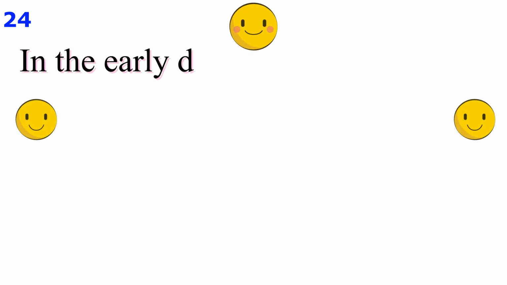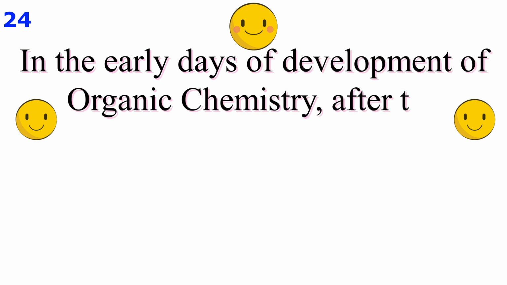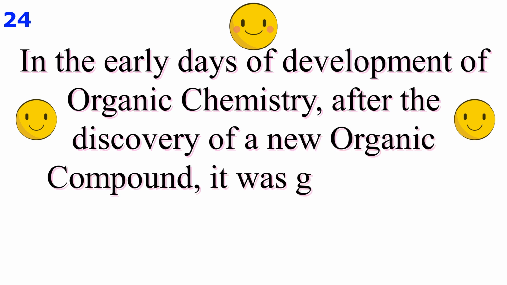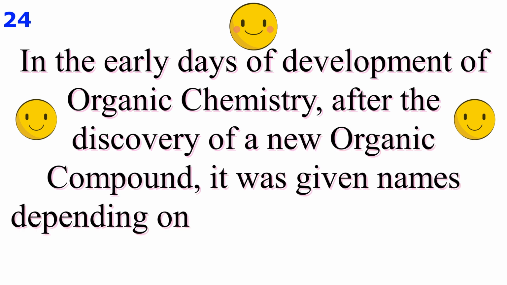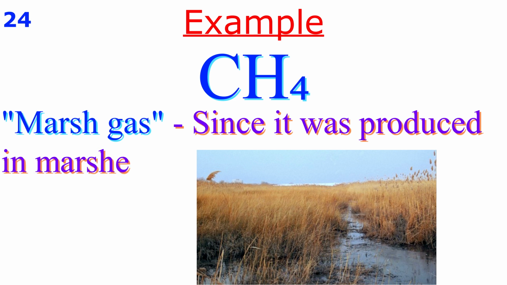My dear little friend, in the early days of the development of organic chemistry, any new compound that was discovered was given a separate name. These names often depended on one or the other property or source of the substance. For example, CH4 was named as marsh gas because it was produced in marshes.